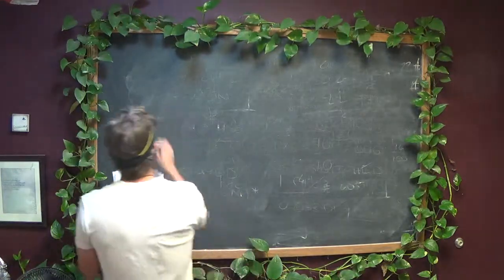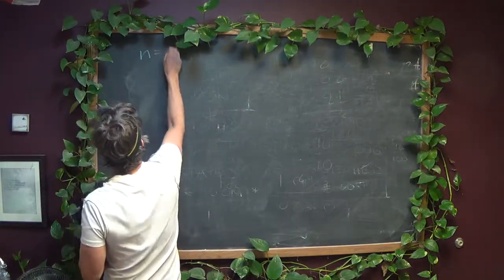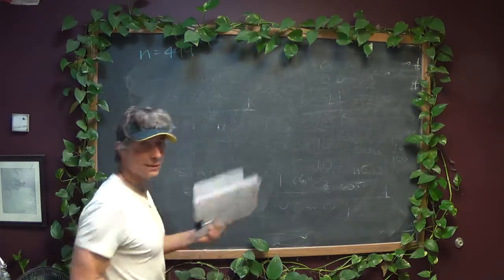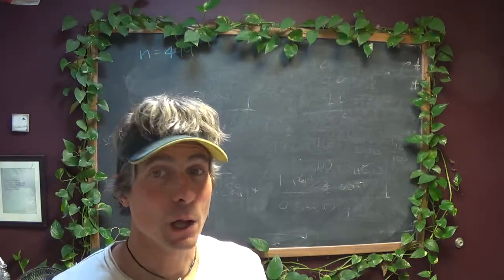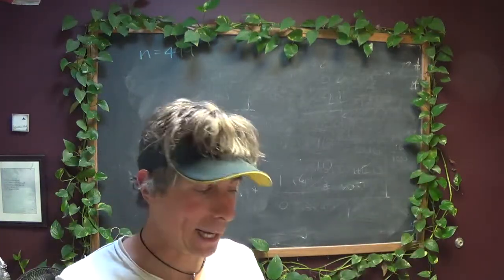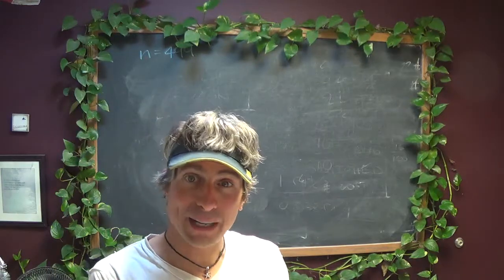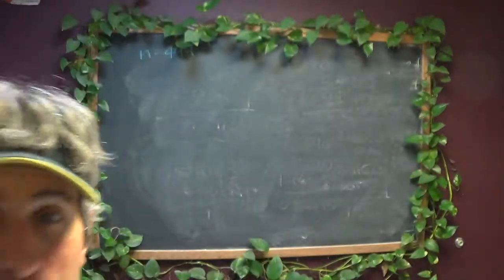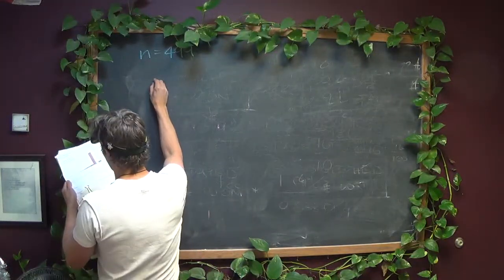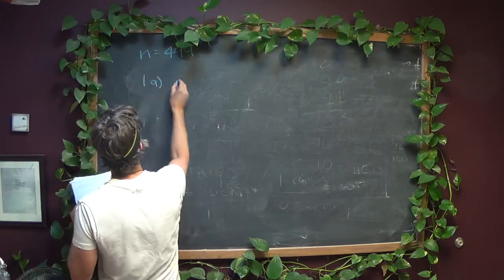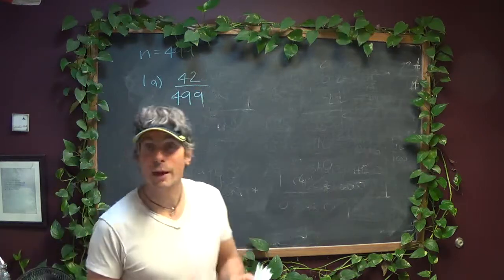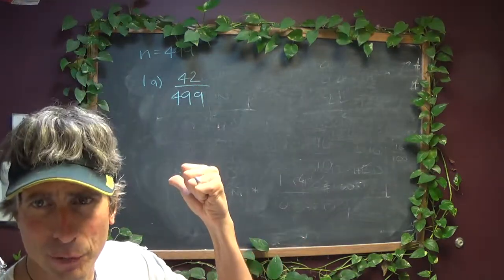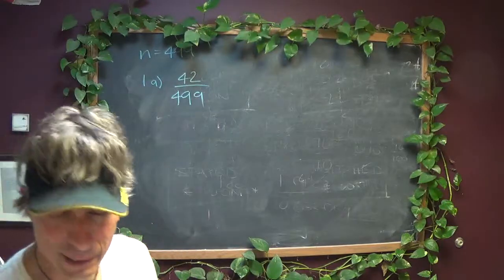Okay, so remember the total number that we counted were 499 quizzes altogether. That's important to know. That's your whole. The whole you're drawing from is the 499. So 100% of the quizzes would be all 499. How about 12? How many 12s were there? Well, if you look over here at the graph, there were 42 12s. So the chunk in number 1A is 42 out of 499. And again, we'll get the decimal for that in a second, although we can approximate what it is.